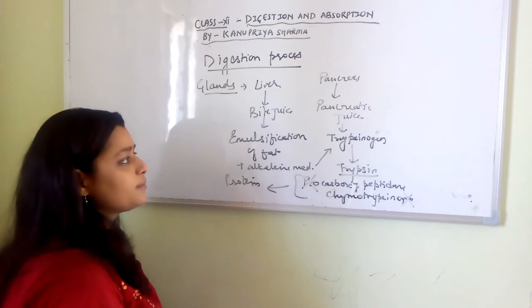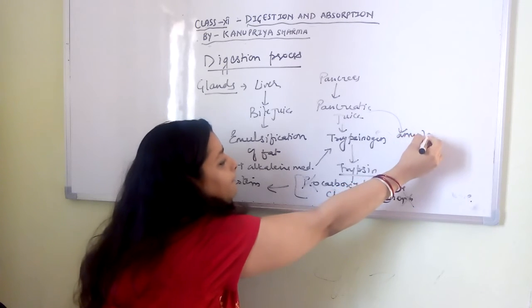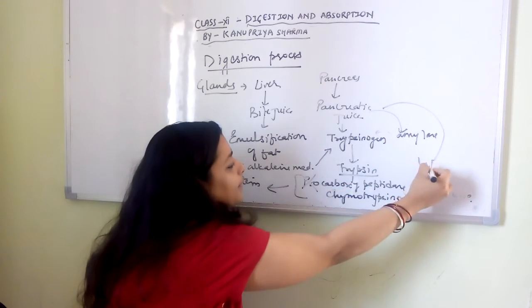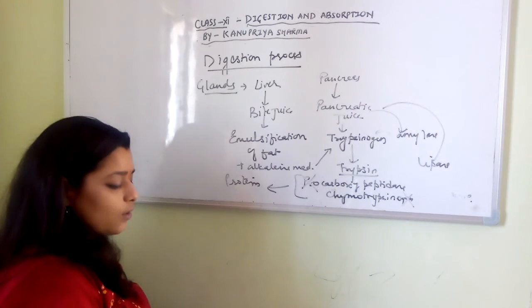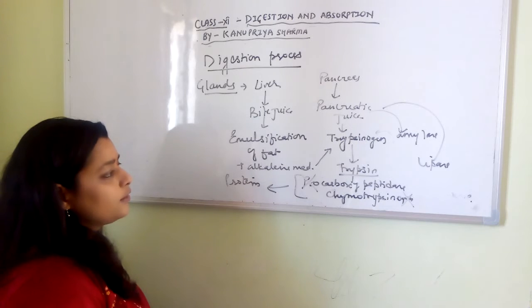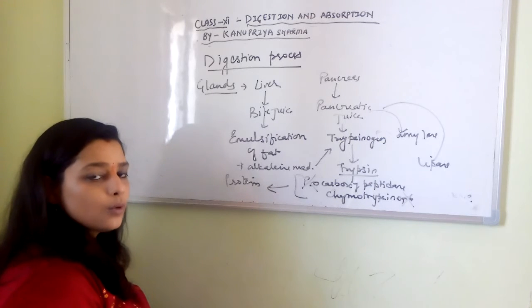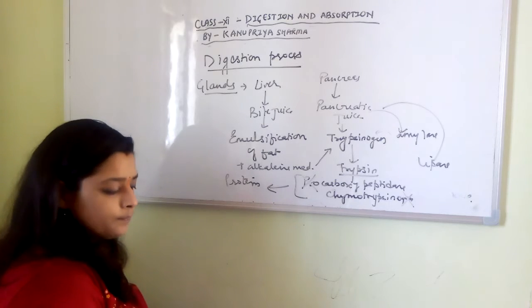Not only this is released by pancreatic juice, they also release amylase, lipase, and other enzymes. So these all basically help in the digestion of food, the nutrients, the broken down nutrients coming in the duodenum, right?